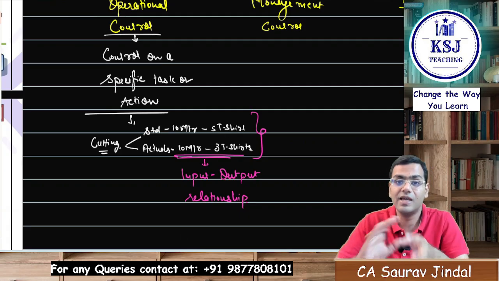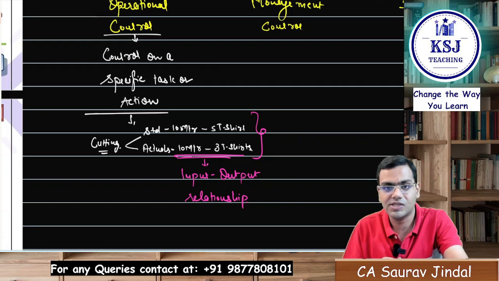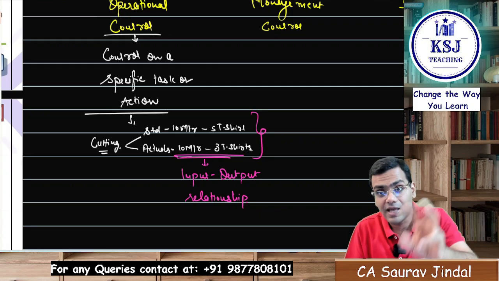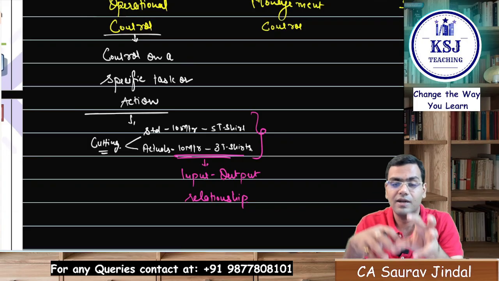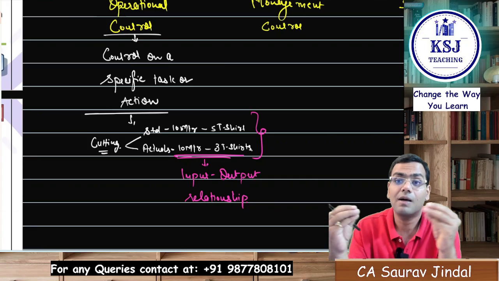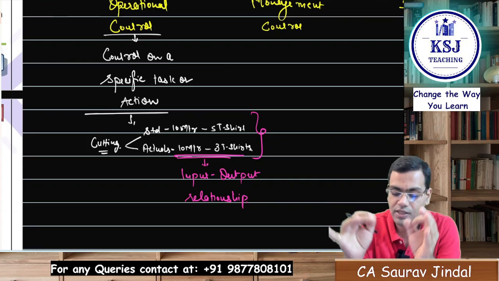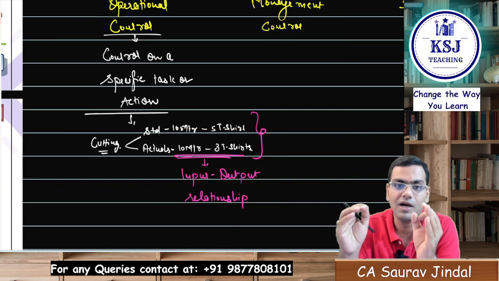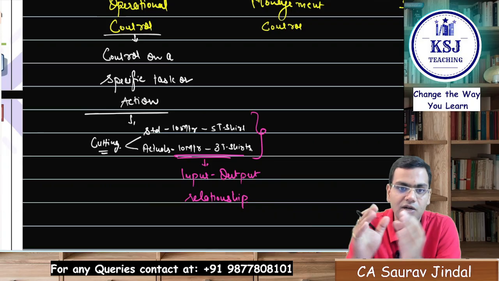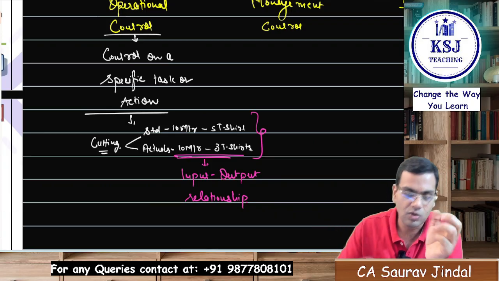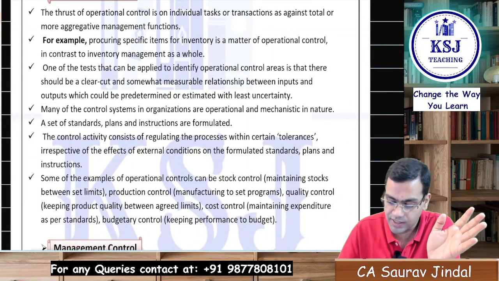So there is a clear-cut input-output relationship that if we input this in the task, by doing that particular task, this should be the output, right? So that you can measure it and compare the actuals with the standard. So there should be a clear-cut input-output relationship when we talk about the operational control, right?